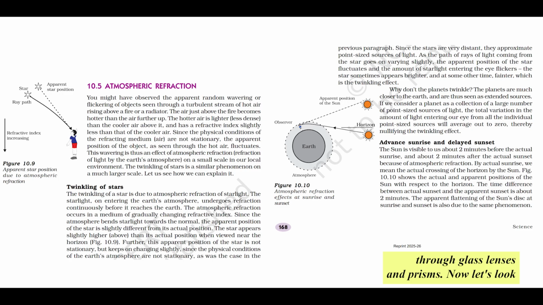Okay, we've seen light bend through glass lenses and prisms. Now let's look at how it bends through something we're always in, the air itself, the Earth's atmosphere. This is called atmospheric refraction. Light bending through air. How does that happen?